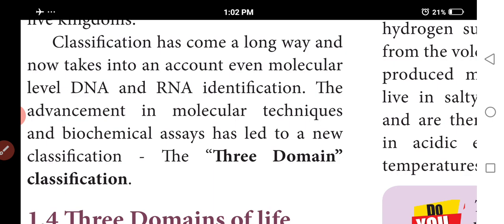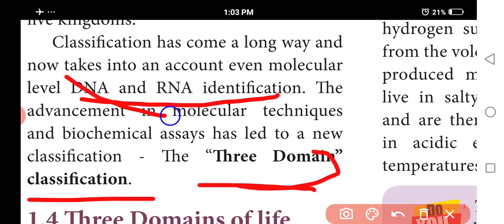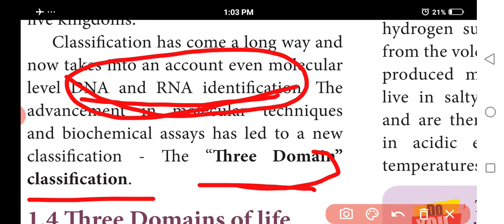Scientists are doing research at the molecular level. First we studied the history of classification, and at the end of the classification we study the molecular level, DNA and RNA identification. Advancements in molecular techniques, biological assays and biochemical assays led to a new classification, called the three domain classification, based only on DNA and RNA identification, on account of molecular structure.